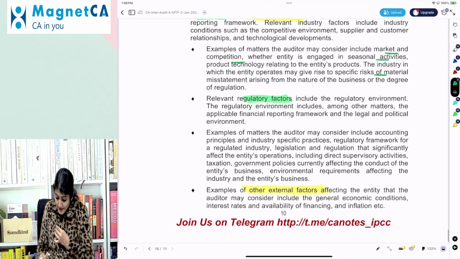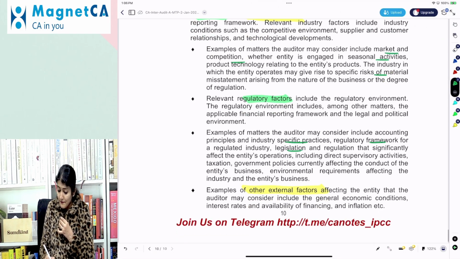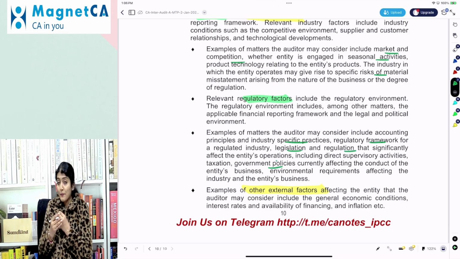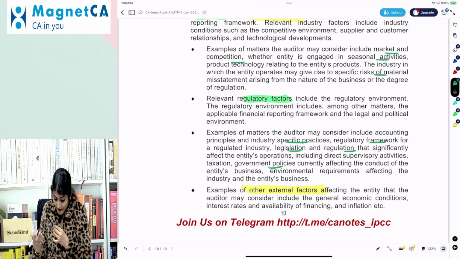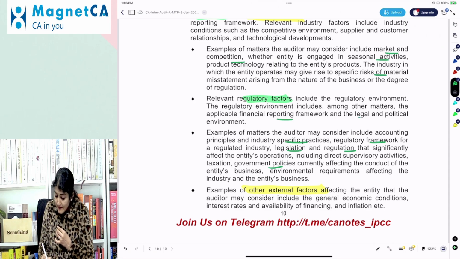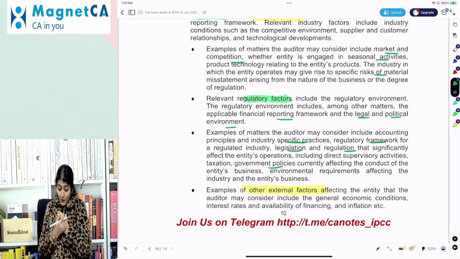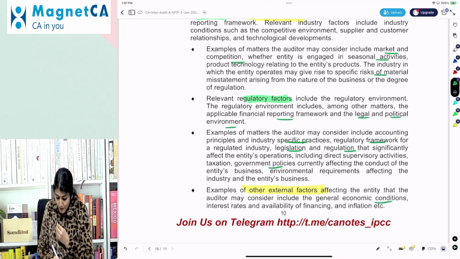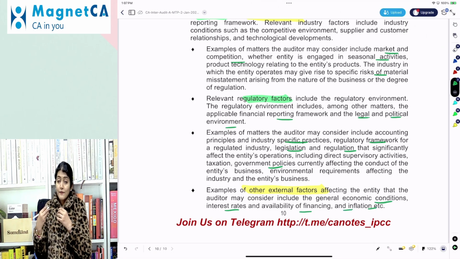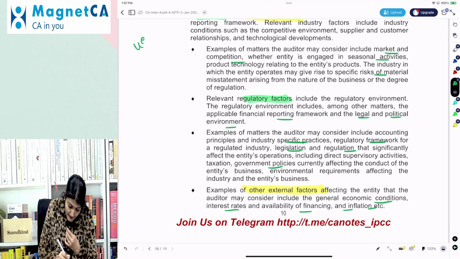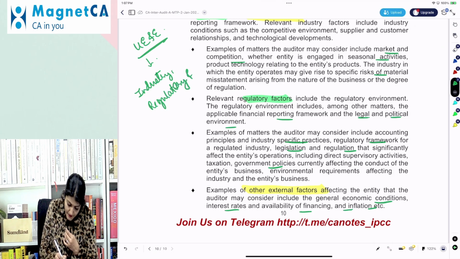Also industry practices, regulatory framework, legislation, regulation, government policy. Regulatory environment includes the AFRF and the legal and political environment, and other factors like economic condition, interest rate, financing, inflation, etc.